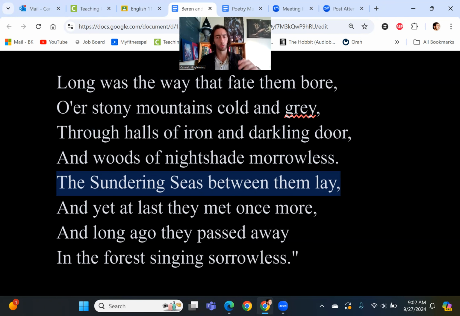So there's this divided world. There's the blessed realm, the realm where the quote unquote gods and angels dwell, very much like the Garden of Eden. And then there's this realm where we are, where Middle Earth is, and where it's dark, and the elves dwell there too, but it's this kind of constant conflict with darker forces. And that's where they've been divided.